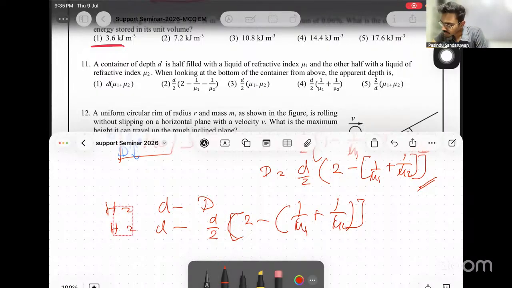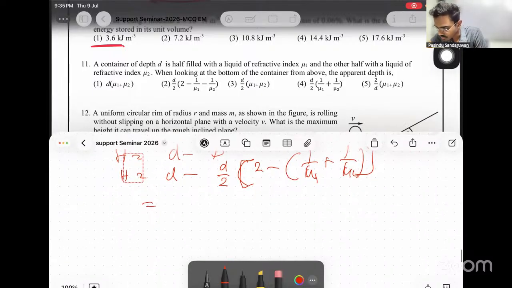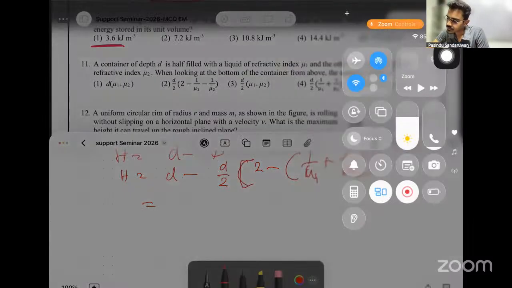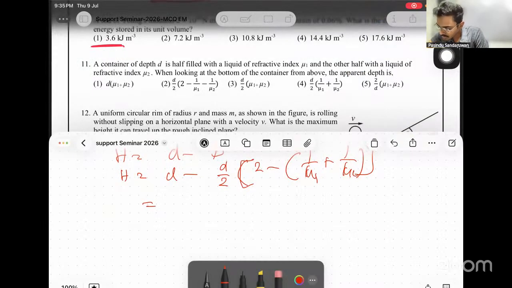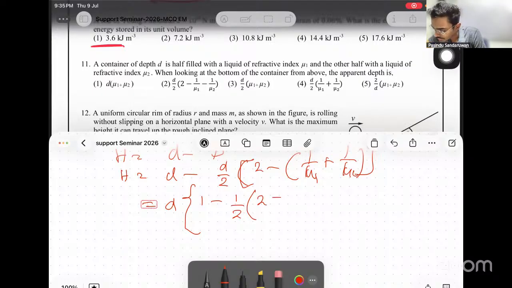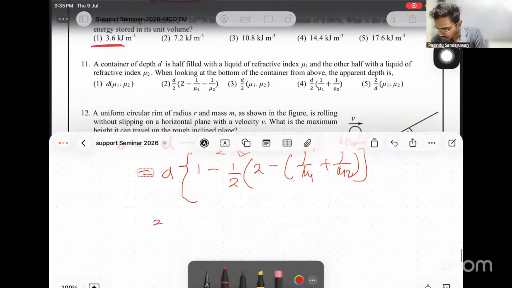Then a small simplification. D is common, take it out. Here 1 remains, and here this half remains, 2 minus this part remains. Then D is out.